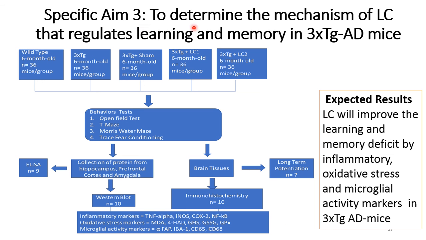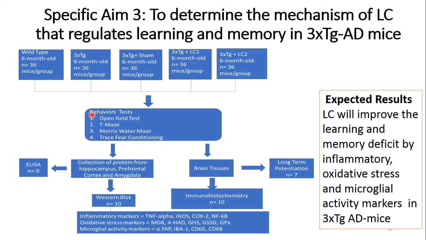In aim 3, I will determine the mechanism of LC that regulates the learning and memory in 3xTg AD mice. For this study, I have 5 groups of mice, each consisting of 36 mice having an age of 6 months.